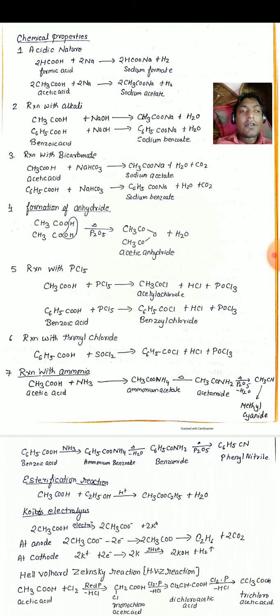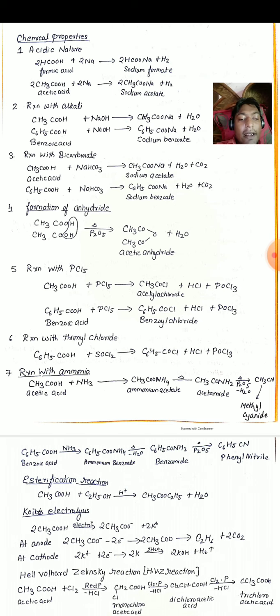Next is esterification reaction. Whenever the carboxylic acids are reacted with alcohols in presence of concentrated sulfuric acid, they form ester, which has fruity smell, with the removal of water. For example, whenever a carboxylic acid like acetic acid CH3COOH is reacted with alcohol, that is C2H5OH, in presence of concentrated sulfuric acid or in acidic condition in presence of H positive ion, it forms CH3COOC2H5 plus H2O.